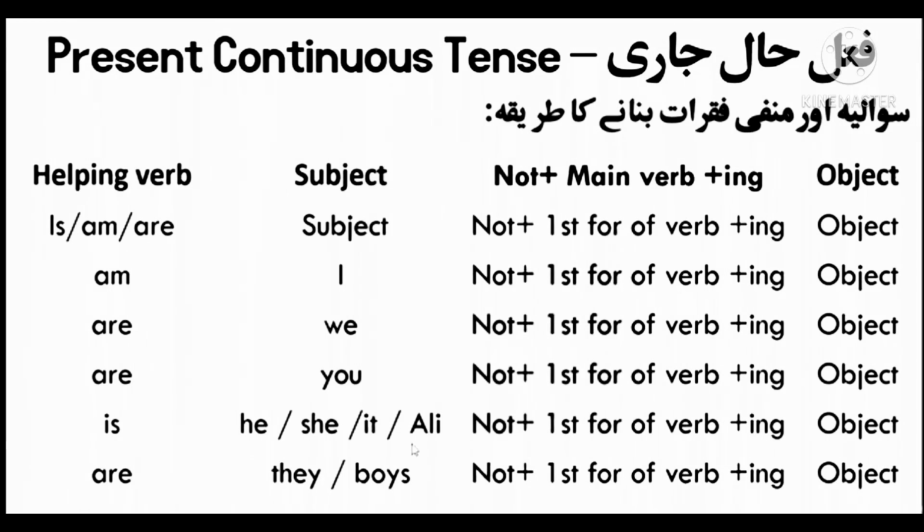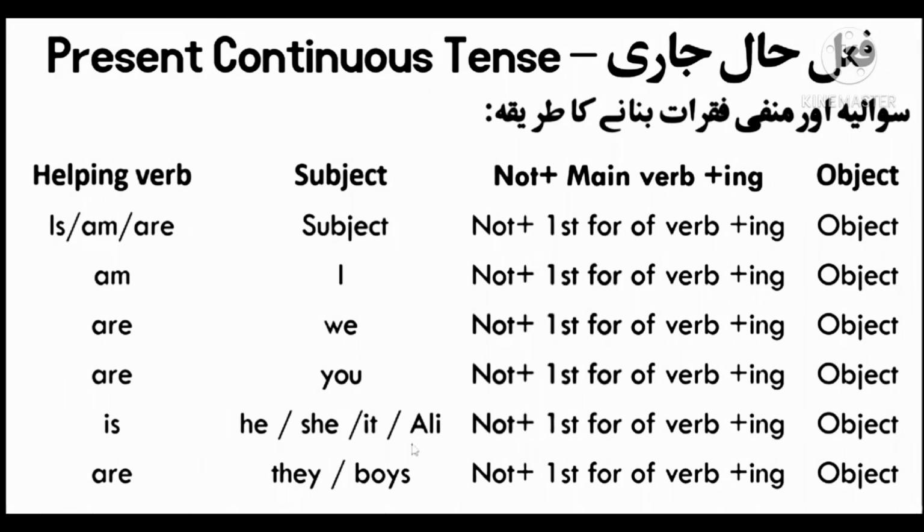The method is the same: helping verb plus subject plus not plus main verb plus ing plus object. We draw out the helping verb is, am or are and put it before the subject, and after the subject we use not plus the first form of the verb plus ing plus object. Here you remember that we use is with a singular pronoun or any singular name, and we use am with only I, and we use are with plural pronouns.